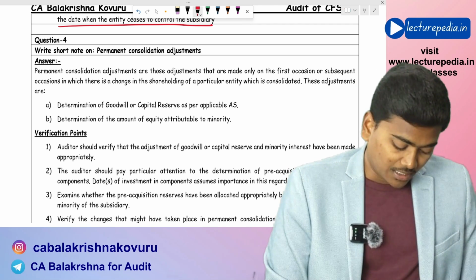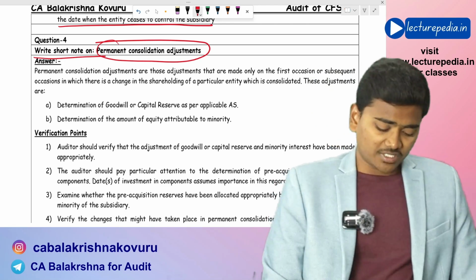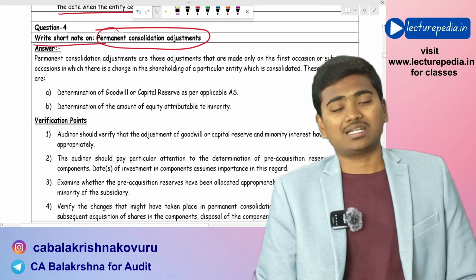Next question. Write a short note on permanent consolidation adjustments. First of all, what are these permanent consolidation adjustments?